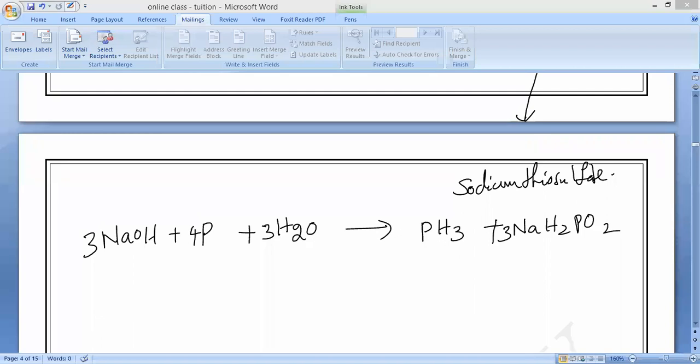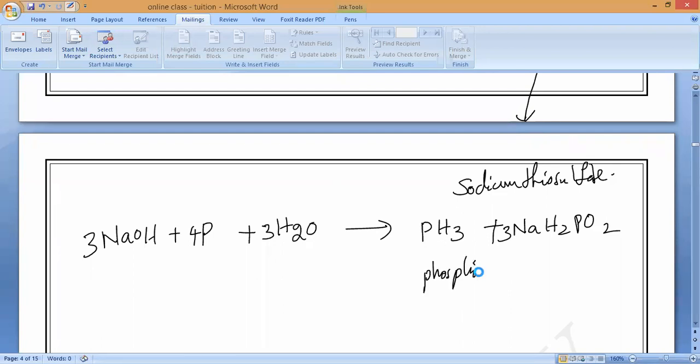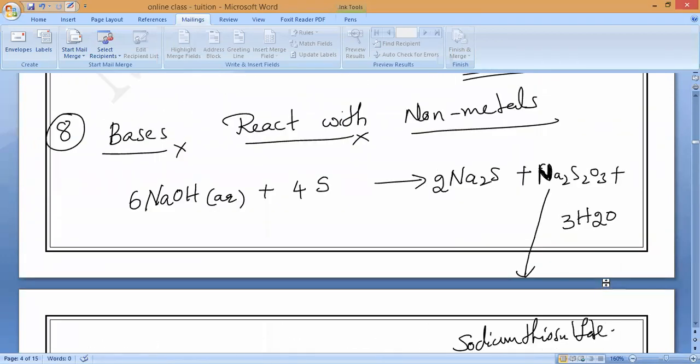PH3 is called phosphane. All of you write it. PH3 is called as what? Phosphane. Plus NaH2PO2. NaH2PO2 is called sodium hypophosphite. Sodium hypophosphite. So this is the reaction between bases and non-metals.